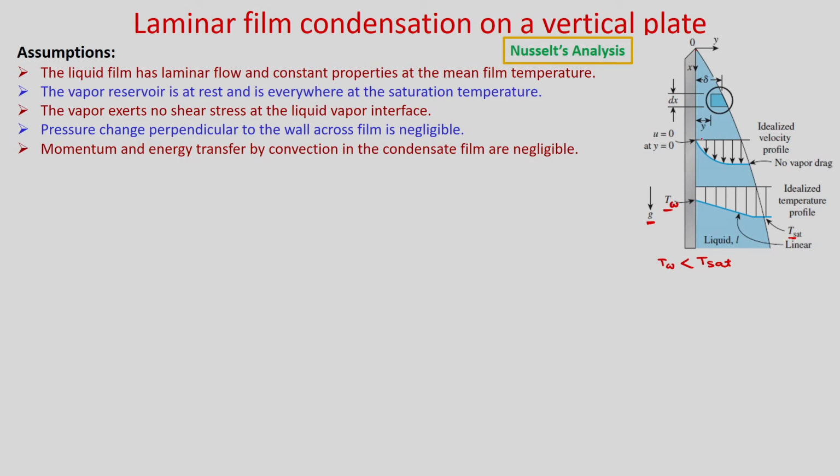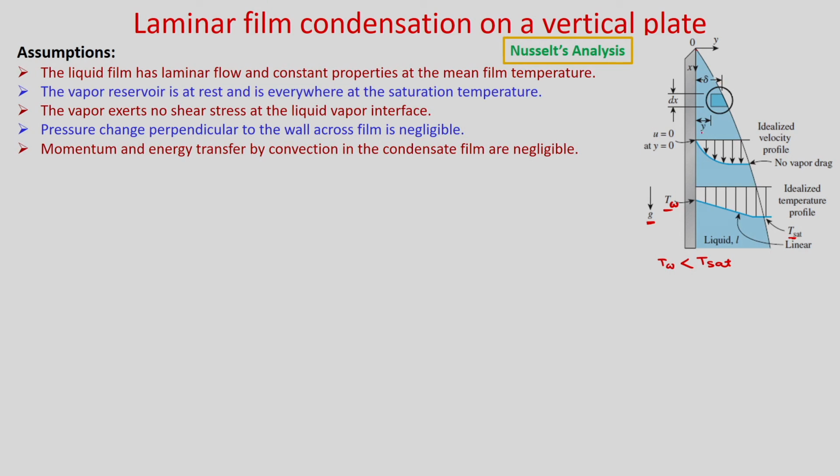We will find the velocity distribution in this class. Here we are assuming that the vapor exerts no shear stress at the liquid vapor interface. So, this is your liquid vapor interface, at y equal to delta, where delta is the film thickness.